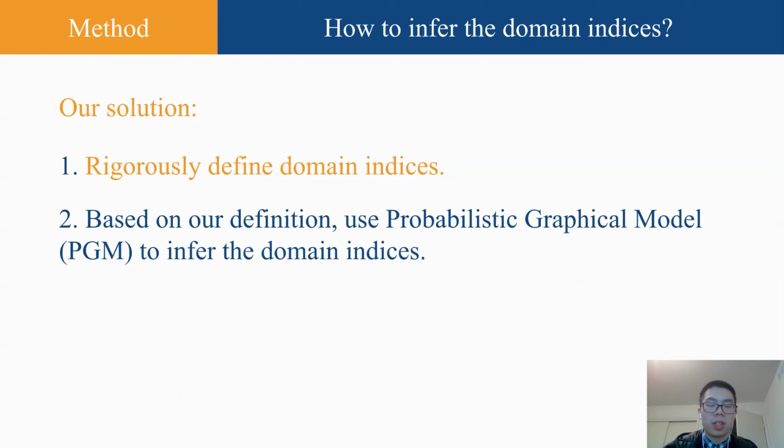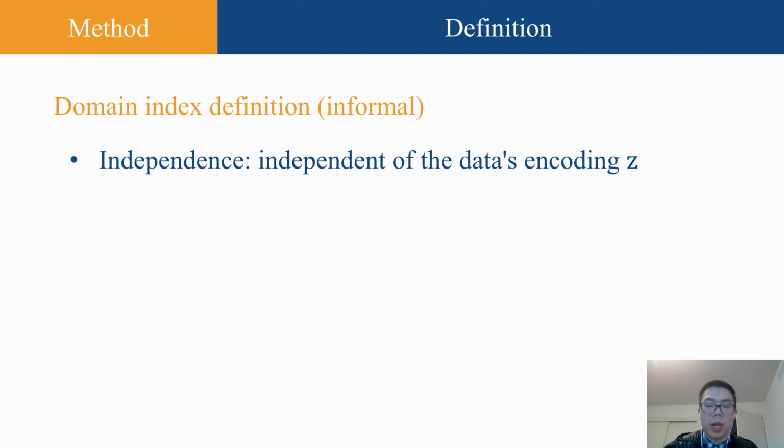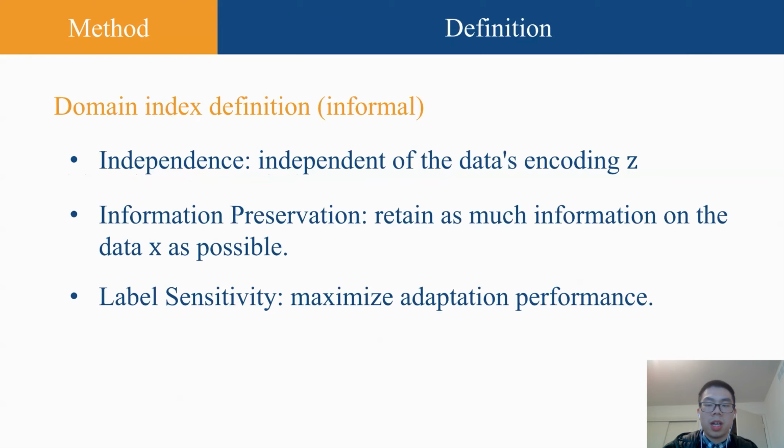Let's first explore the definition. We list the definition as follows. First, a domain index should be independent of the data encoding Z. Second, it must retain as much information on the data X as possible. And finally, it should maximize adaptation performance. We summarize the three requirements as independence, information preservation, and label sensitivity.